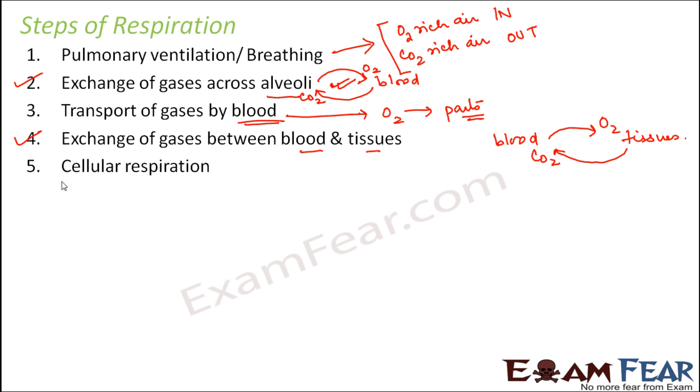And the last part is cellular respiration. That is the actual oxidation of glucose molecules to produce energy and carbon dioxide, which takes place inside every cell present inside these tissues. So all these steps together form the entire process of respiration. Now we are going to discuss the process of breathing, then the exchange of gases concept, and then the transport of gases concept.